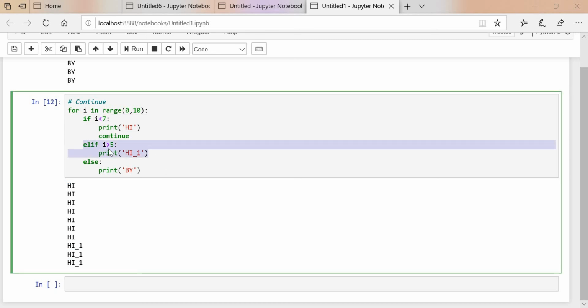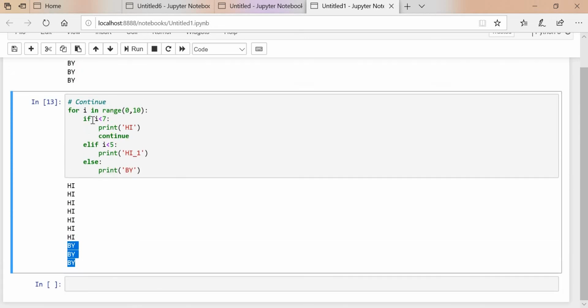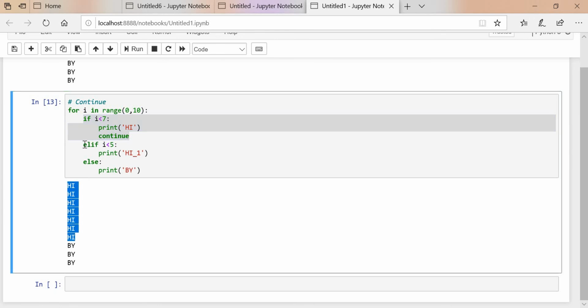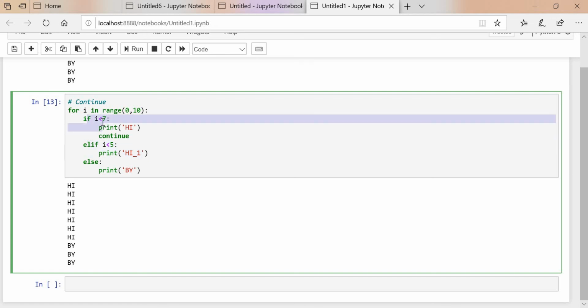Okay, so if you put this condition, it is printed bye like this. See, this condition is true, that's why it is printed hi 7 times. This condition also is true, but this condition overlaps with the earlier condition. See, i is less than 7, till 7 it is already printed. i is less than 5, till 5 it is already printed over here.